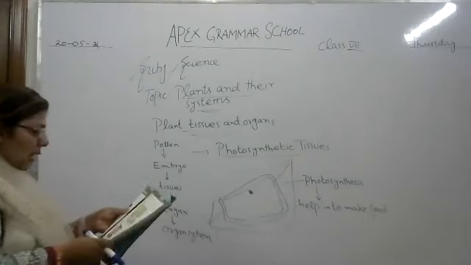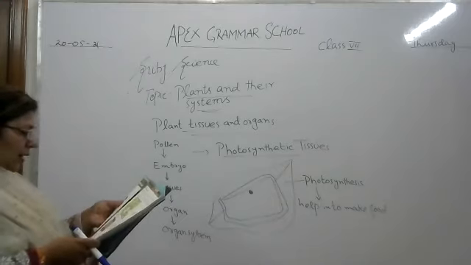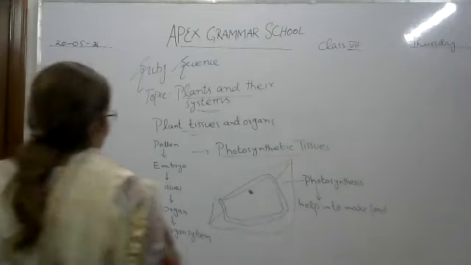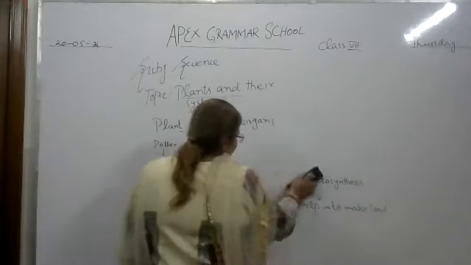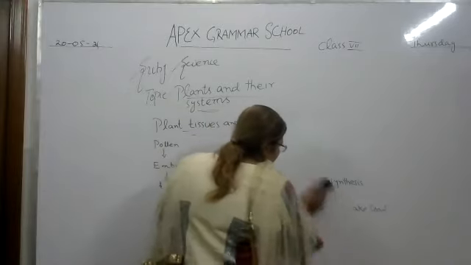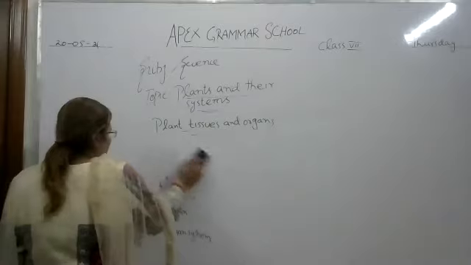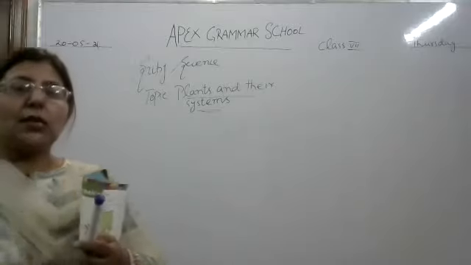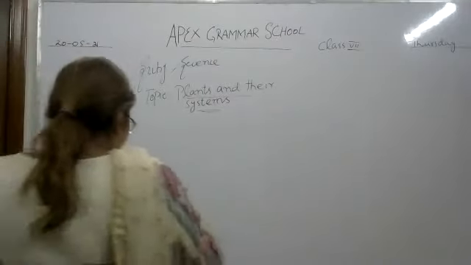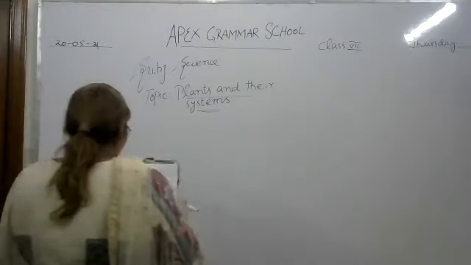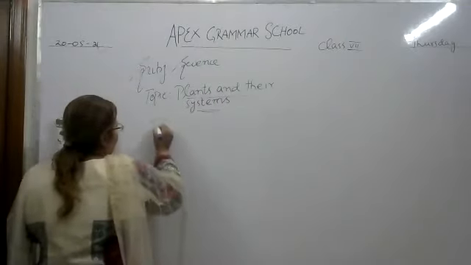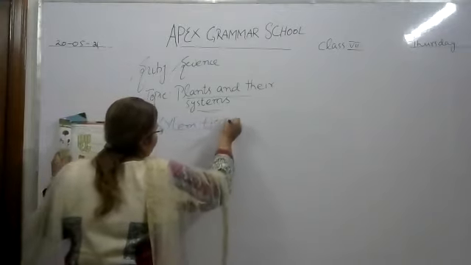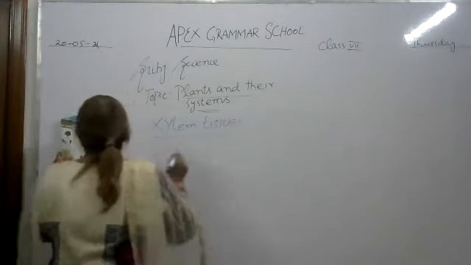Okay, next, other examples of plant tissues are xylem tissues and phloem tissues. Okay, so what are they? Xylem tissues and phloem tissues. We will see xylem tissues and phloem tissues and what their role is. First we will discuss the xylem tissues. So what is their function? What do they do?